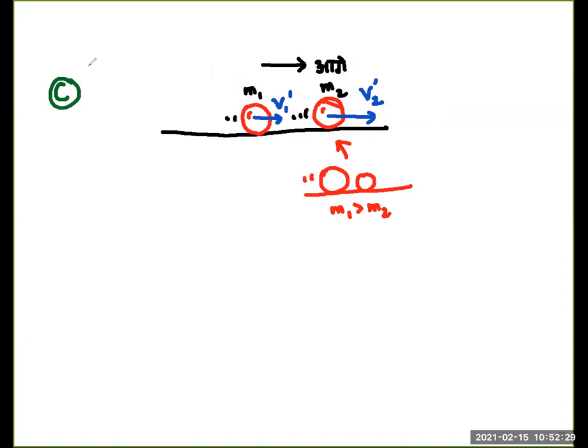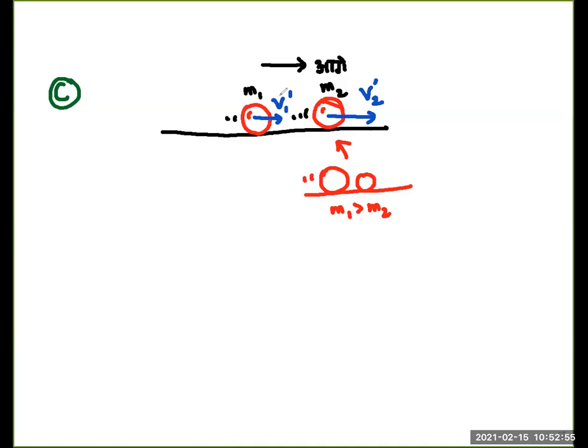The challenge is situation C, which we have as yet not proven, which is that same situation, stationary ball M2, moving ball M1 collides into it. One of the possibilities that we thought is that both balls move in the forward direction, with velocities V1 prime, V2 prime.